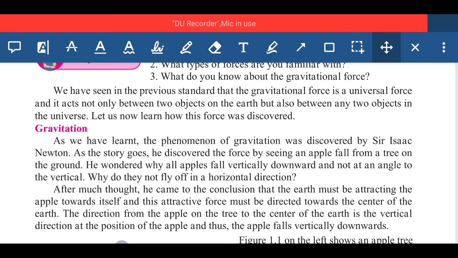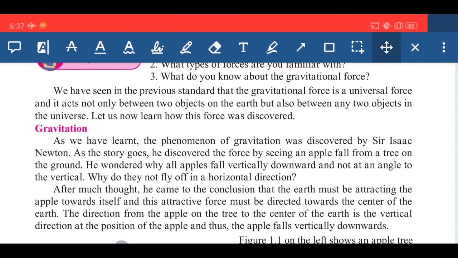We have seen in the previous standards that the gravitational force is a universal force and it acts not only between two objects on the earth but also between any two objects in the universe. Let us now learn how this force was discovered. Gravitation concept you might have heard from your 6th standard or 5th standard. You might have heard this word.